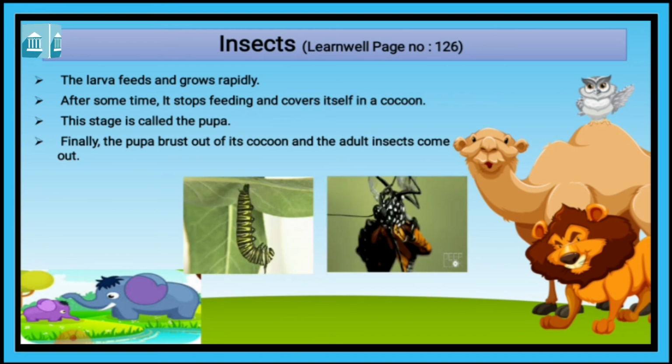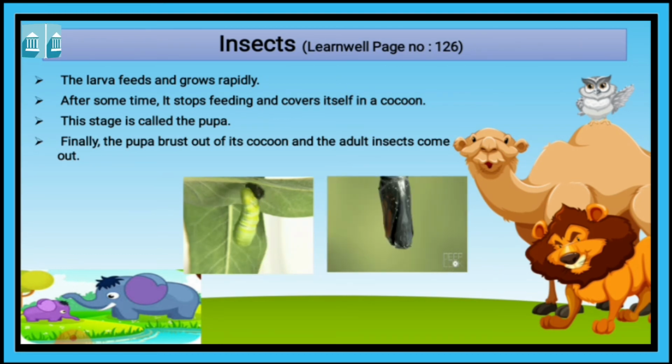Finally, the pupa bursts out of its cocoon. The larva becomes pupa and finally bursts out of its cocoon, and the adult insect comes out.